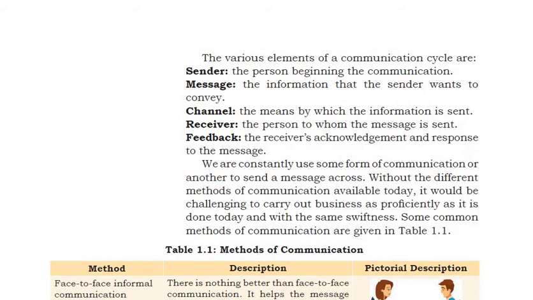The various elements of the communication cycle are: sender, the person beginning the communication, sending the information; message, the information that the sender wants to convey; channel, the medium through which the message is going, the means by which the information is sent; receiver, the person who is receiving the message; then feedback, after receiving the message the receiver will give acknowledgement to the sender.